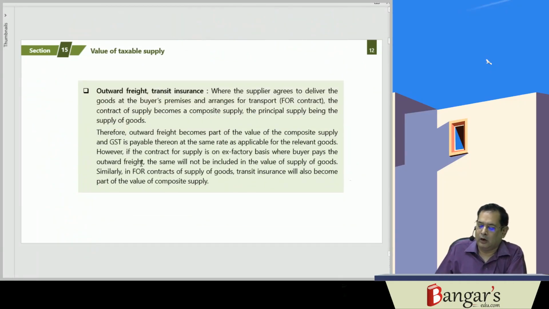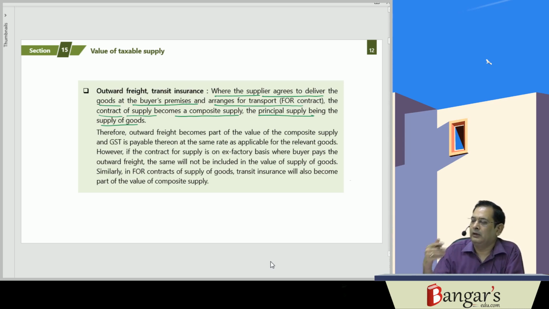Similarly, outward freight and transit insurance, basically where the supplier agrees to deliver the goods at the buyer's premises and arranges for transportation. That is an FOR contract of supply, which becomes a composite supply where the principal supply is supply of goods. So basically here transportation is not a separate supply. Principal supply is supply of goods and transportation becomes incidental. Therefore outward freight will become part of the composite supply and GST will be payable at the same rate which is applicable for the relevant goods.